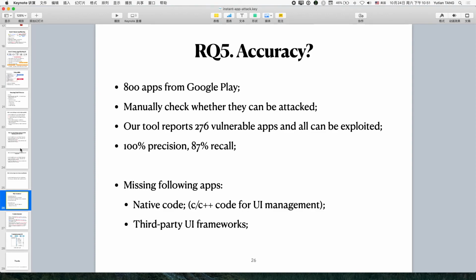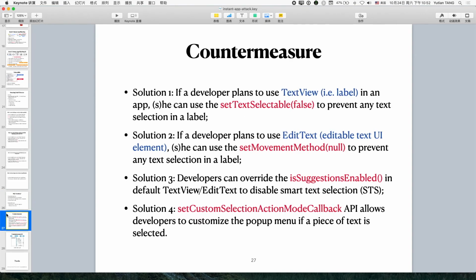The missing apps come from two categories. The first category is they use native code. For some apps, they are game apps. They use C or C++ code to organize their UI elements. And also some apps use a third-party UI framework rather than the default one. So for this kind of app, we cannot detect it.